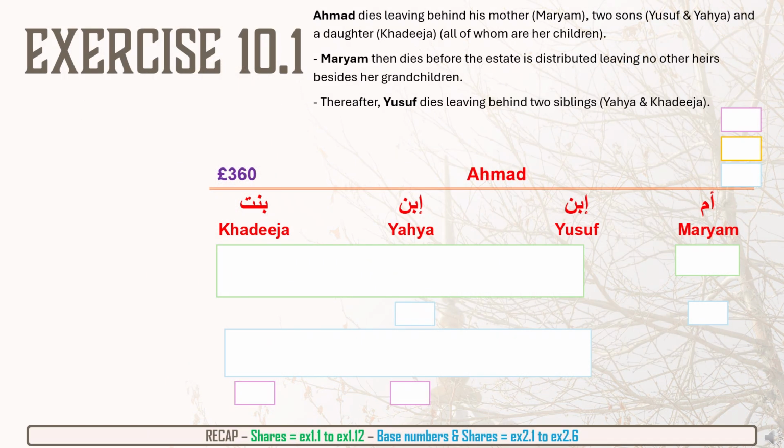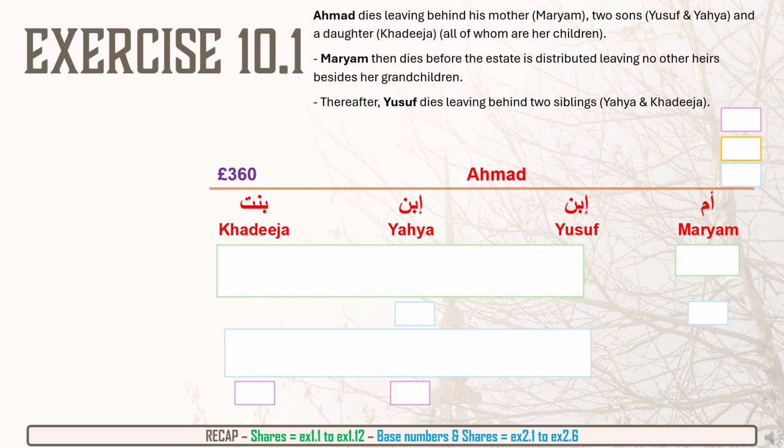In this example, Ahmad dies, leaving behind his mother, Maryam, two sons, Yahya and Yusuf, and a daughter, Khadija. Then, before the estate of Ahmad is distributed, his mother, Maryam, also dies, leaving behind only her grandchildren, Yusuf, Yahya, and Khadija. And then again, before Ahmad's estate can be distributed, his son, Yusuf, also passes away, and he leaves behind his two siblings, Yahya and Khadija only.